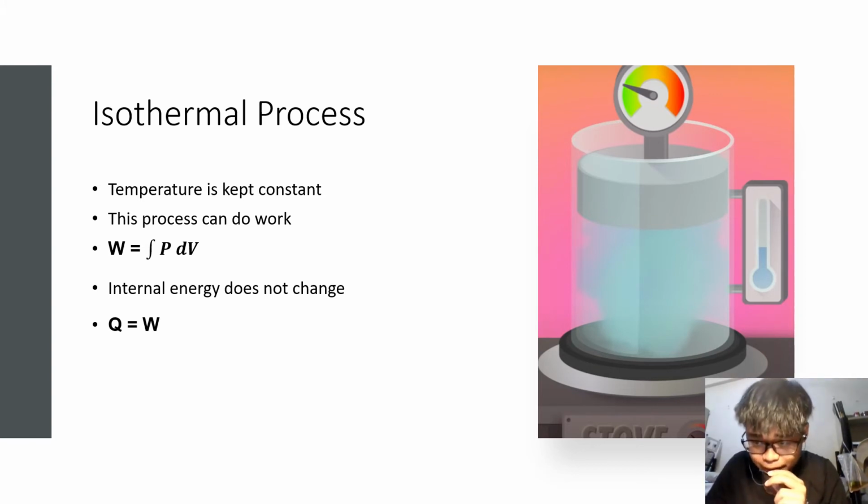We need to integrate pressure with respect to volume in order to get the work done on or by the system. And internal energy also does not change since temperature is the same. So in the isothermal process, we keep the temperature the same, so there is no internal energy change. So that's why we can write Q equals W. Heat is equal to the work done.